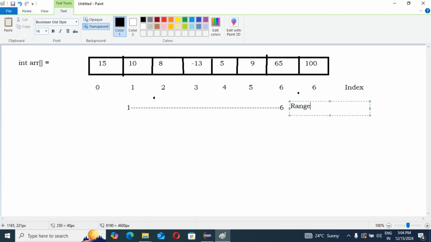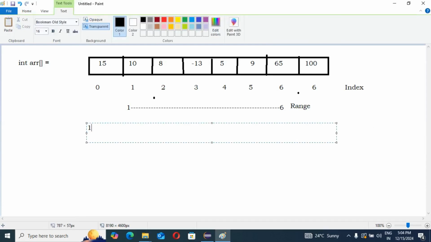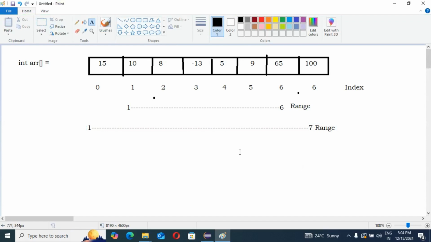This may also be asked in an interview, in product-based companies. So how are we going to find the respective element in a given range? They will give the range. Between 1 to 6, because instead of 0 to 7, this is also a range, right? This is also one range, 1 to 7. But the requirement is that you need to find the element in the respective range: in the 1 to 6 range, you need to find the element 5.